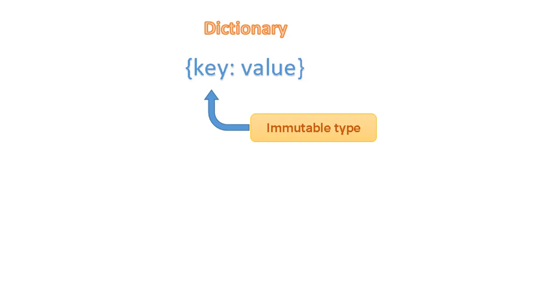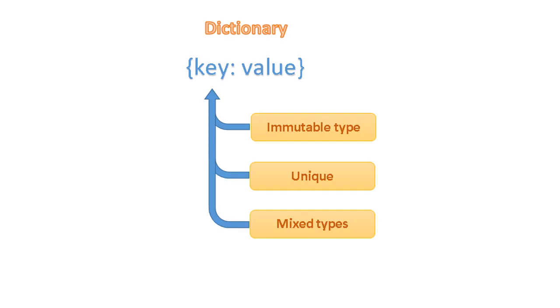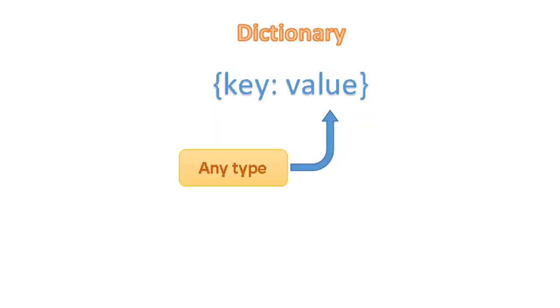Keys in a dictionary must be an immutable data type such as string, number, tuple, etc. Keys in a dictionary must be unique because dictionary items are identified by their key. Keys in a dictionary can have mixed data types, like a combination of string, number, tuple, etc. Values in a dictionary can hold any data type such as string, number, tuple, list, dictionary, set, etc.